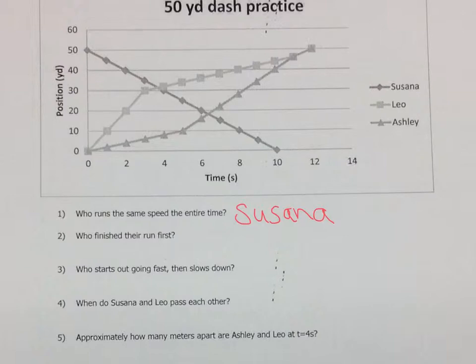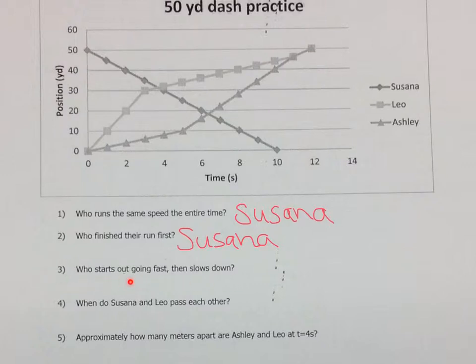Who finished their run first? So they're all running 50 yards, and both Leo and Ashley finish at 12 seconds. Susanna, however, finished her run at 10 seconds. Looks like she won the race even though she was running the opposite direction. Maybe it was downhill or something. Who finished the run first? So, Susanna.